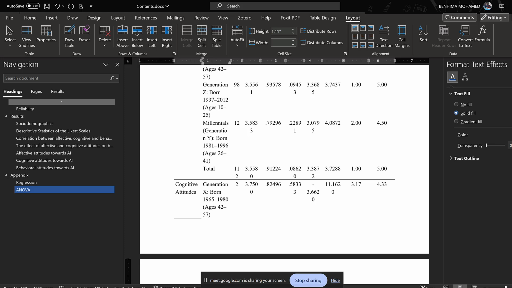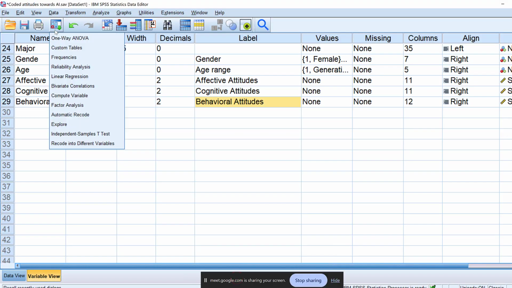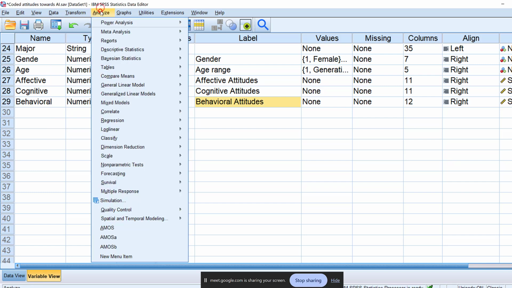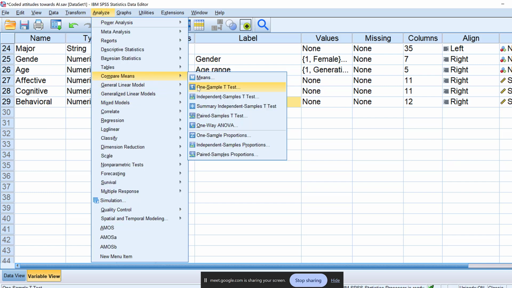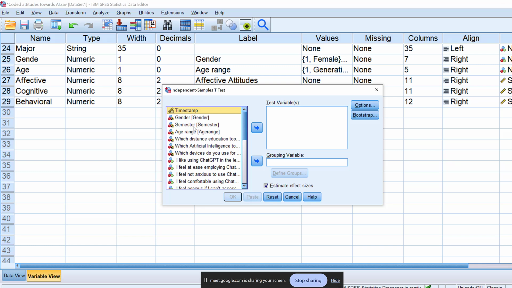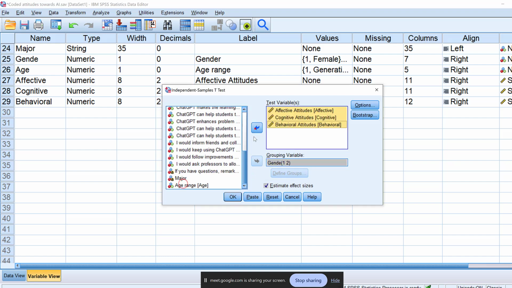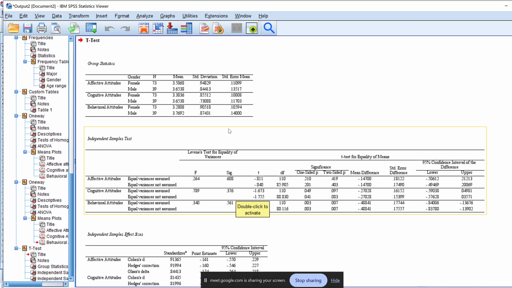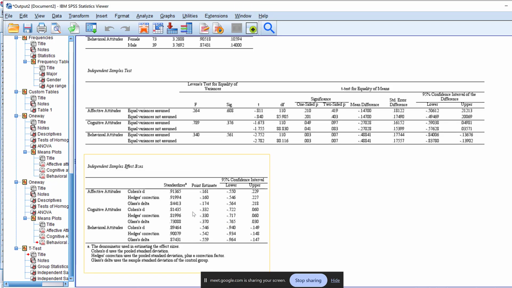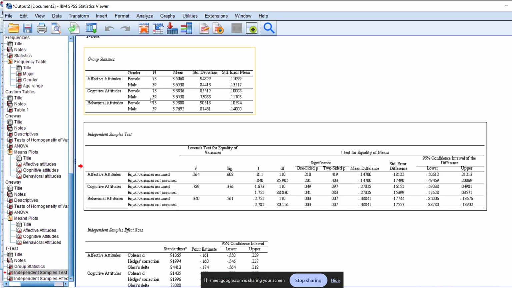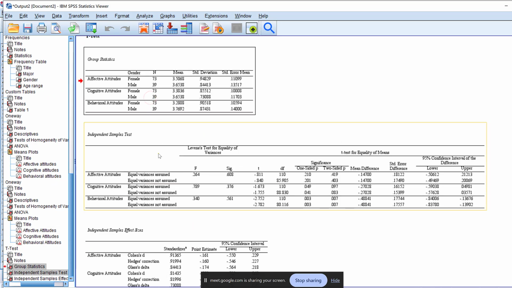Okay, we shall do the same with regard to the other one. For gender, I will use the independent samples t-test under Compare Means, because gender is composed of two groups, males and females. Continue, affective, then behavioral, put it here, okay. Gender shows that there are statistically significant differences, yes. In favor of males or females, we will see.